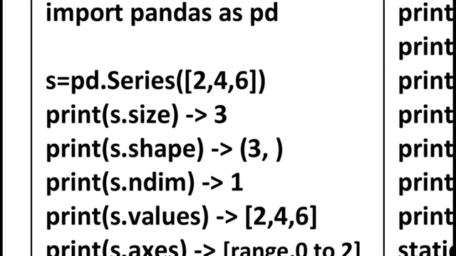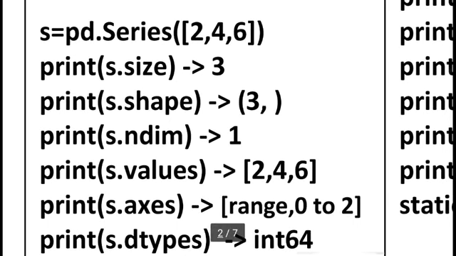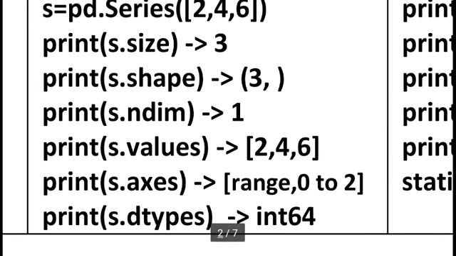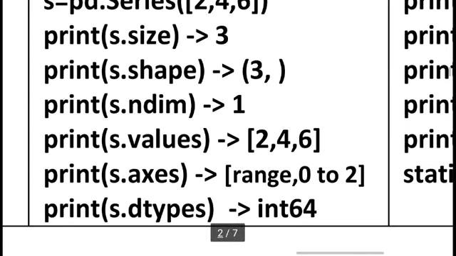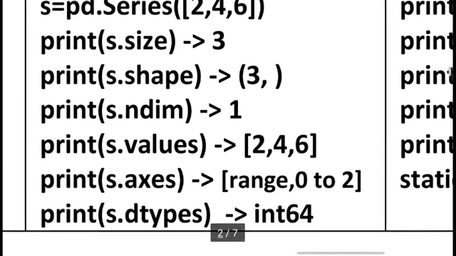Here we can say this is your total number of elements. Here I am using s.ndim. Because this is a single row, it is always one axis, so we can say only one dimension. s.values gives all the values, 2, 4, 6. s.axes shows the index starting from 0, 1, 2. s.dtype: all the values 2, 4, 6 are integers, so you can say int64.